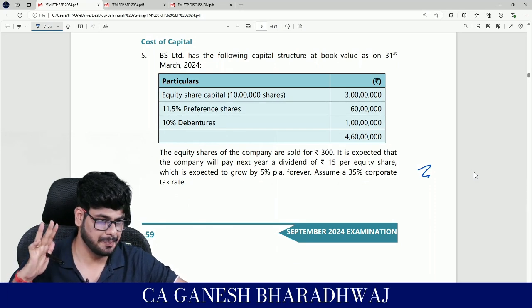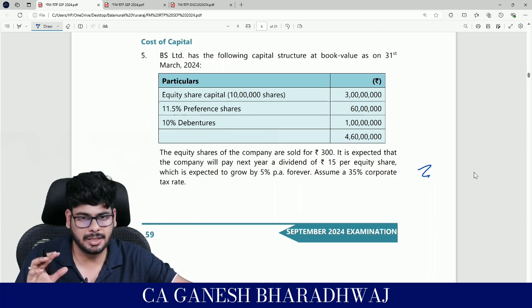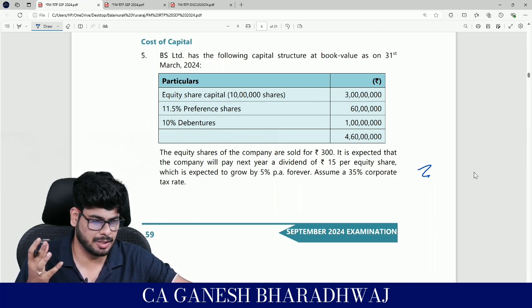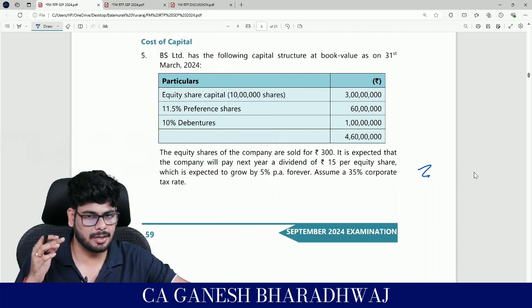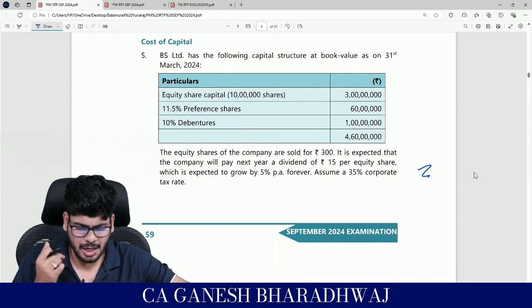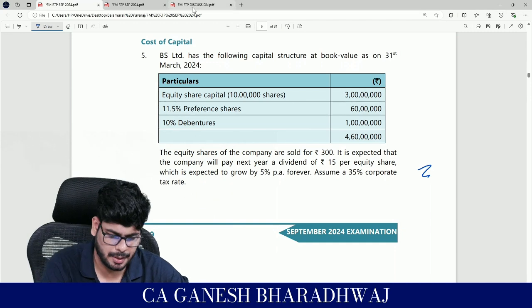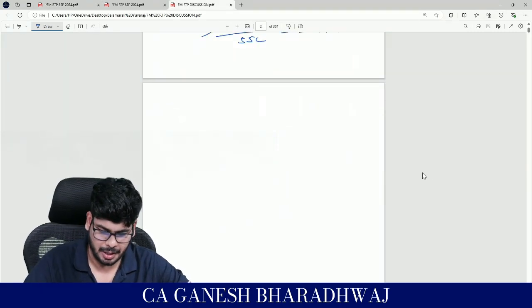Again, guys, full focus. Nothing much complicated here, but there is one thing you need to know about this particular question. There's one little adjustment, and it's a really good adjustment. Shall we get started? Yes, fine. Now, cost of capital. Before I start this particular question, first of all, let me just quickly give a background.